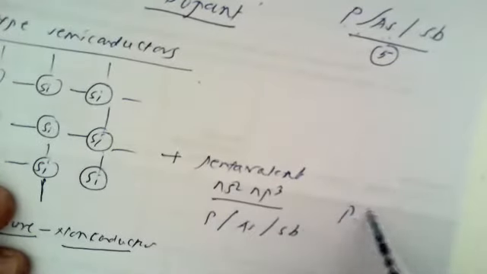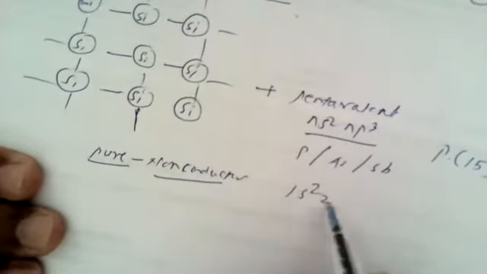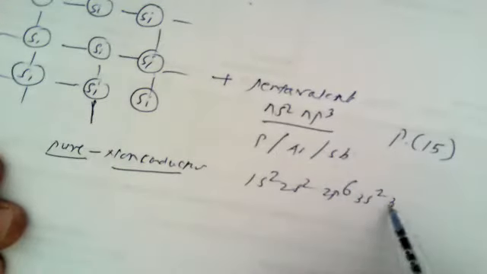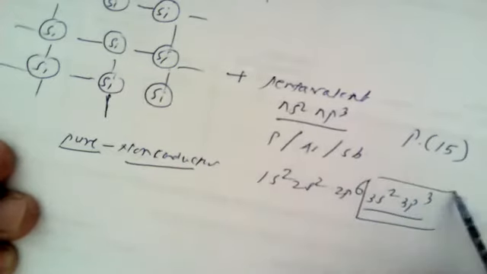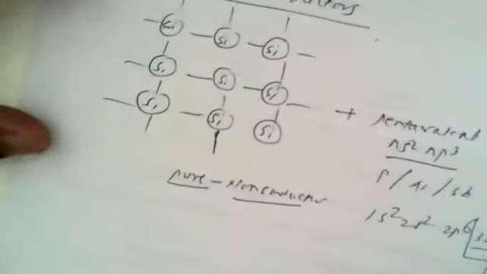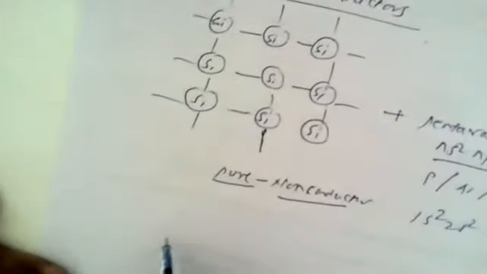Take for instance phosphorus as the pentavalent impurity having atomic number 15. The electronic configuration is 1s2, 2s2, 2p6, 3s2 and 3p3. That means phosphorus can contribute its 5 valence shell electrons. Now, when phosphorus has been added to silicon material, what will happen?